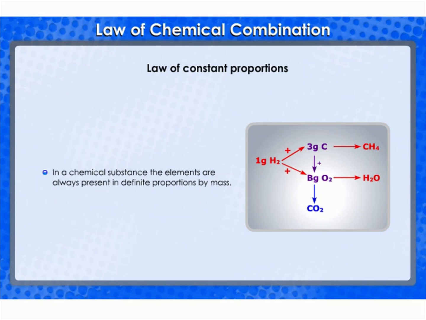Similarly, in ammonia, nitrogen and hydrogen are always present in the ratio 14:3 by mass, whatever the method or the source from which it is obtained. This led to the law of constant proportions, which is also known as the law of definite proportions. This law was stated by Proust as, in a chemical substance, the elements are always present in definite proportions by mass.